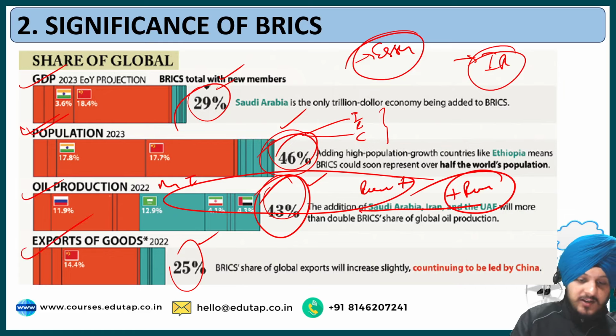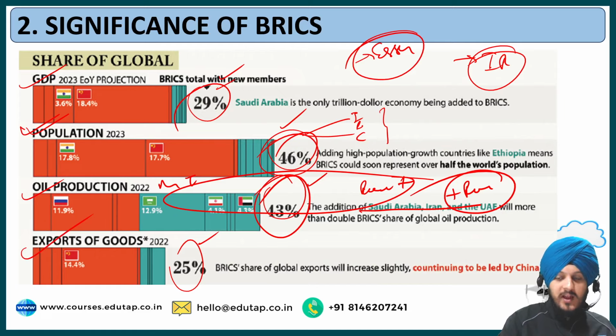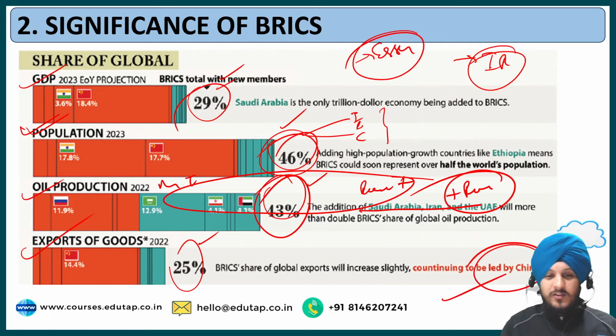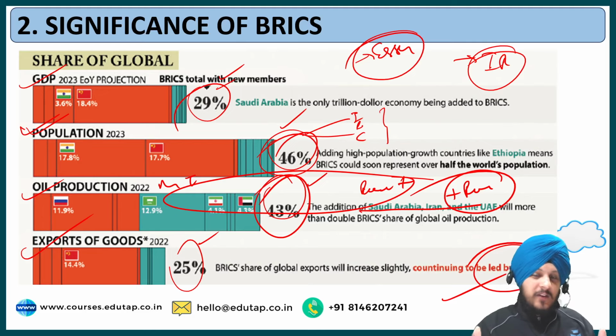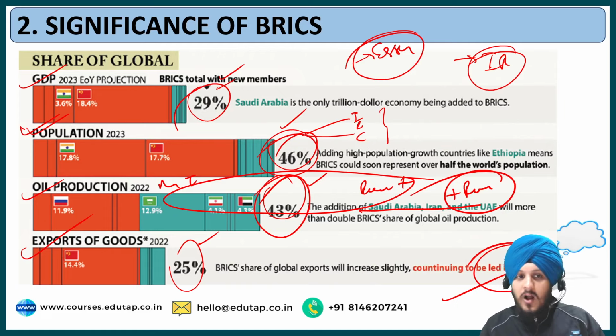The last point is regarding the exports. So the BRICS represent 25% of the global exports, and that is led by China. So this is the data regarding the significance, and you can use the data in your answers while writing your arguments in order to substantiate your points. So I hope this is clear to you.